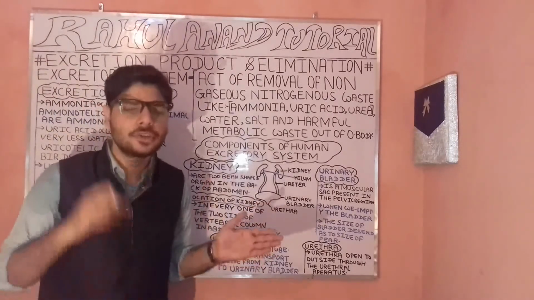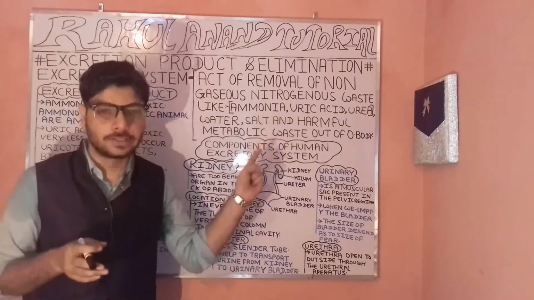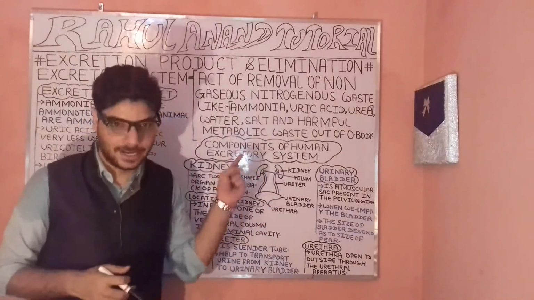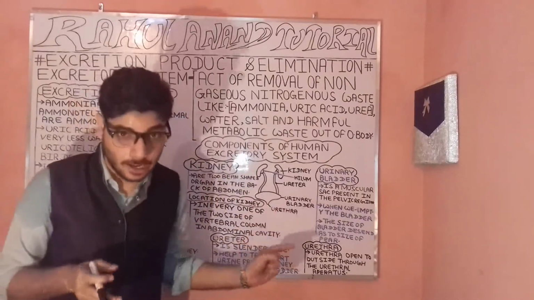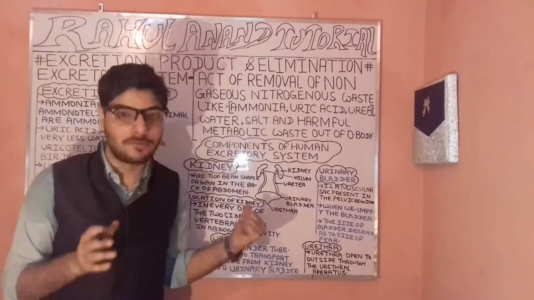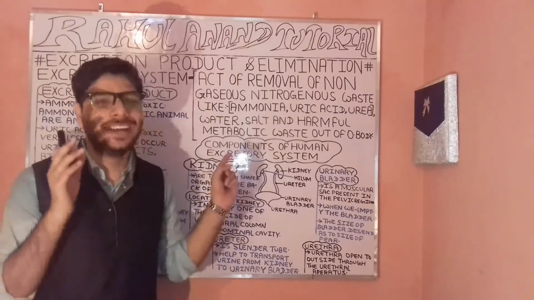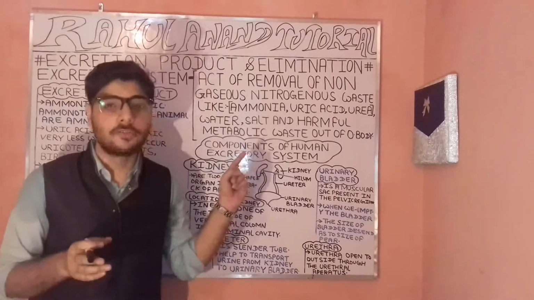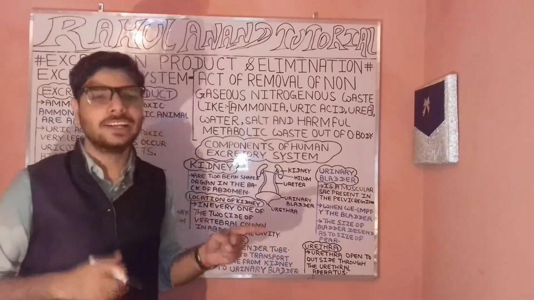Fine. So this is the condition when we are talking about the excretory system and elimination of waste, in which we have understood what the kidney actually is. Often the urethra, the urethral orifice as well as the apparatus. Then some introduction of the renal tubules. Often the glomerular filtration rate. Often the nephrons. Often the components of excretion. What excretion actually is. What the metabolic waste actually is. So I think we have got the concept of what these are.